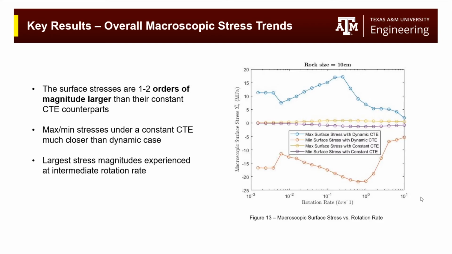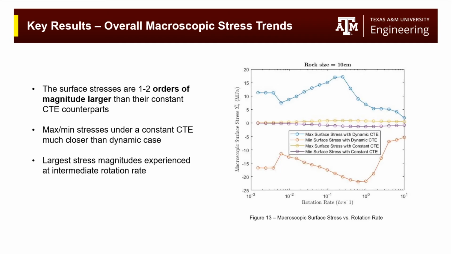Here in Figure 13, I've graphed the maximum and minimum surface stresses for the dynamic CTE, and the same curves for the constant CTE case plotted versus rotation rate. The dynamic CTE stresses understandably vary far more, since the CTE varies as well, but the magnitude of the surface stresses are 1 to 2 magnitudes greater in the dynamic case, with the max and min peaks being roughly 2 orders difference. With regards to the max surface stresses, we saw this relationship last slide, but it's worth noting the min stresses also follow this pattern too.